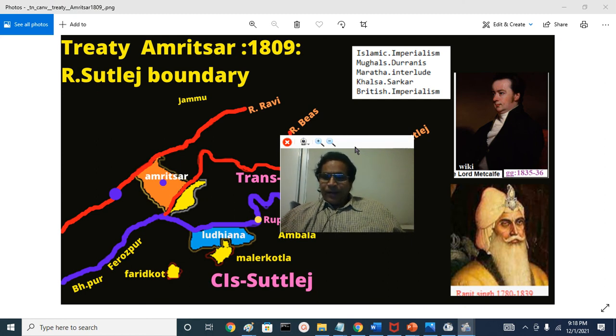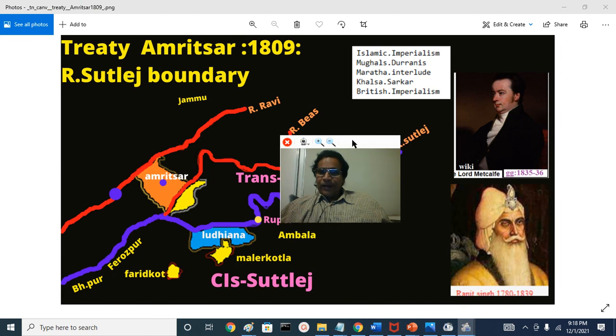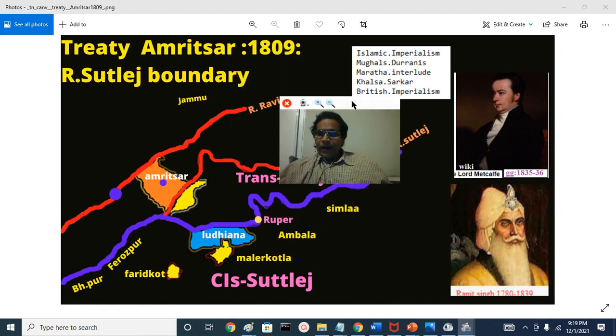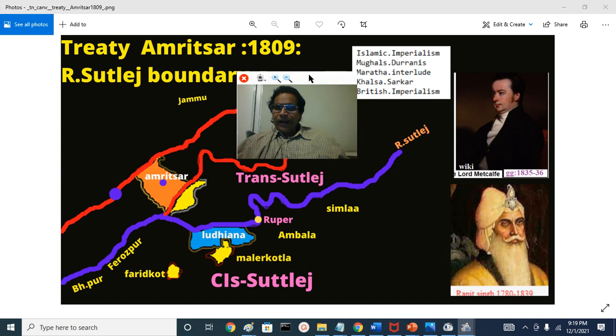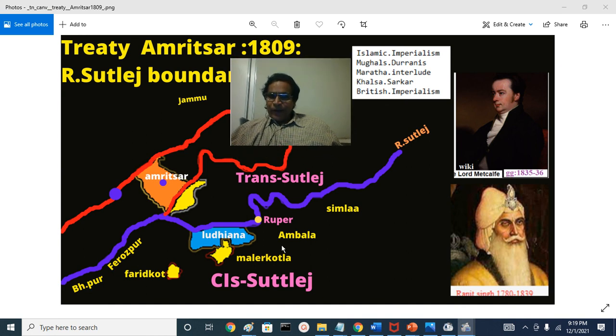And after his death, unfortunately, the Lahore Darbar plunged into anarchy and chaos, and that gave the British, already looking eagerly at Firozpur and Sutlej, Ludhiana and Sutlej, Ambala close to Sutlej, the chance to move in and finally annex the kingdom.